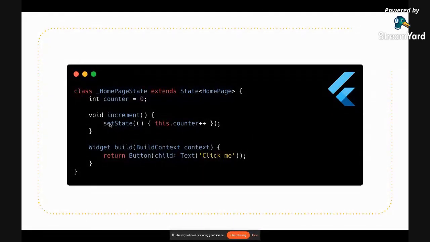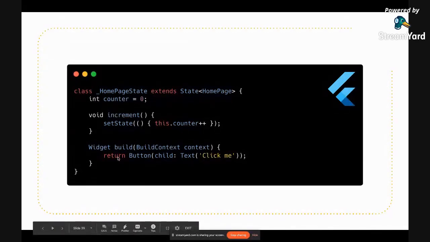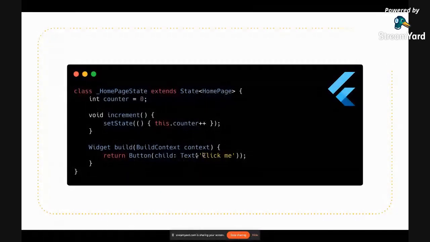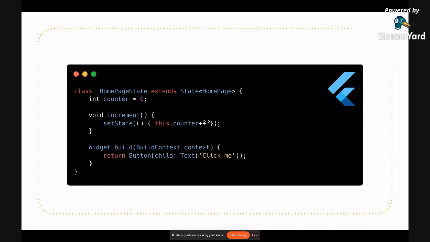And if you are familiar with React, then you already know the concept, right? Why we use setState. So Flutter, in terms of syntax, was inspired from React. So that's why these are very much similar. So basically there is a counter which is 0, and then in the build we have a button saying click me, and once you click on it, you say this.counter++, and you do it in setState. So whenever you call setState, it goes to this build method again and it redraws the UI, or it renders the UI again.